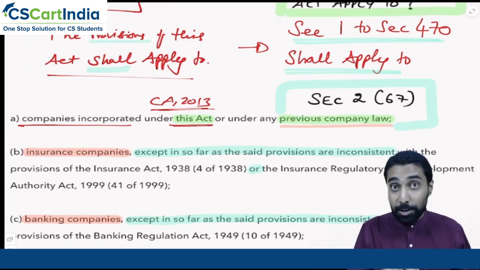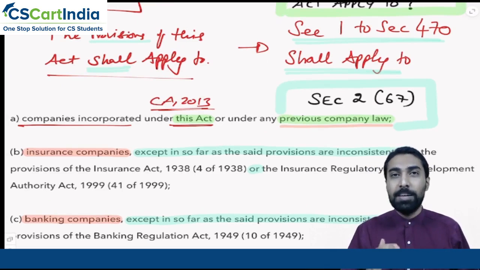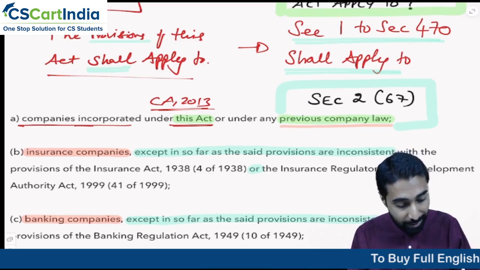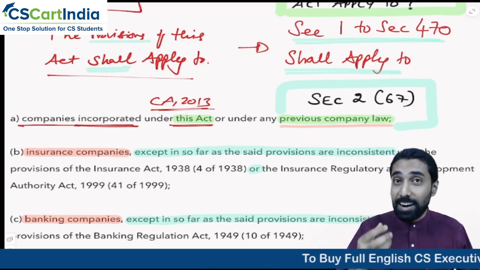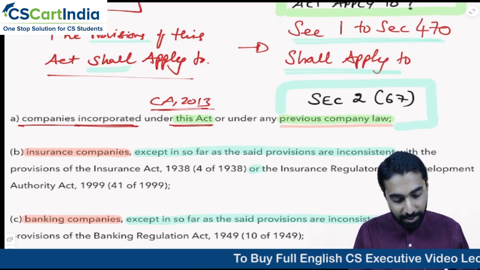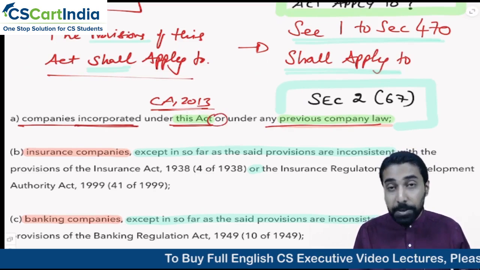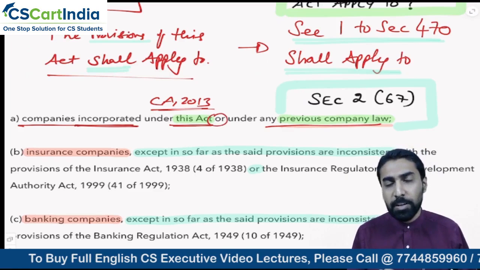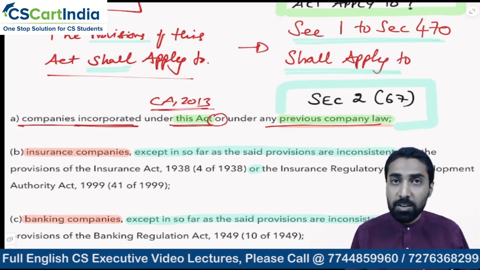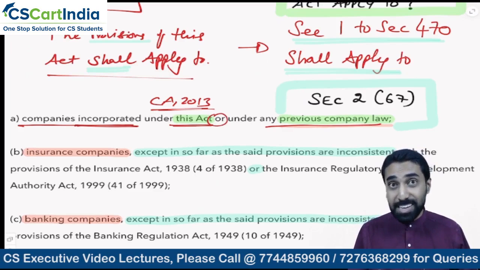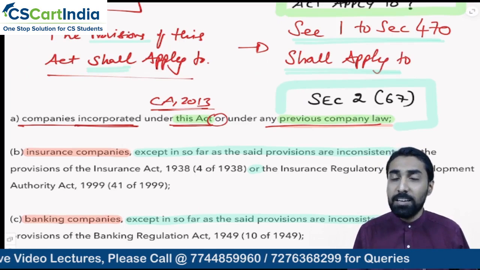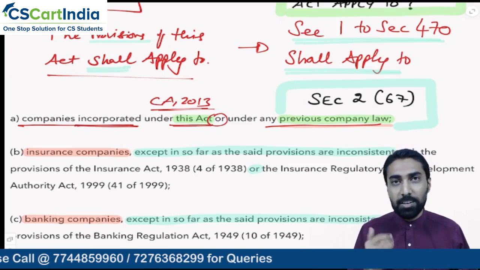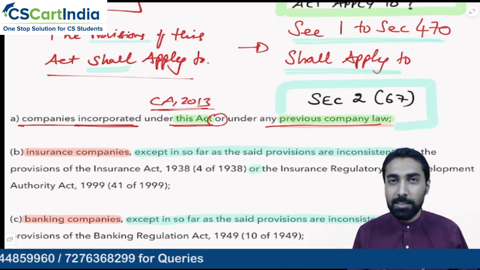So section 1 to section 470 of the Companies Act will apply to all the companies which are incorporated, meaning registered, started under this act. Okay? Or any other previous company law. Not only this, what if this is the 2013 Act? You'll say, sir, Tata started more than 100 years ago. Does it mean Companies Act 2013 is not applicable to Tata and Sons and their entire group? Or for that matter, all the companies incorporated before 2013 except recent ones.